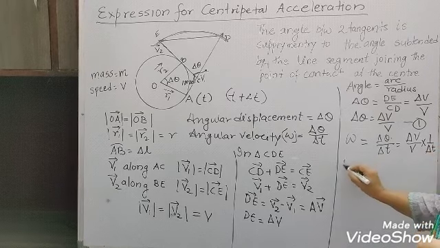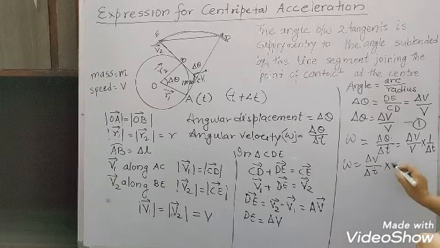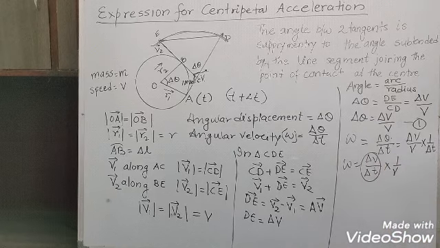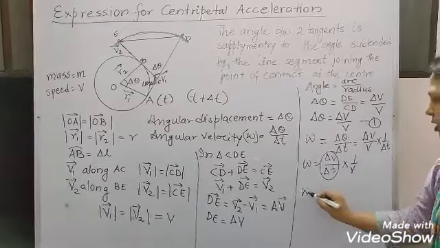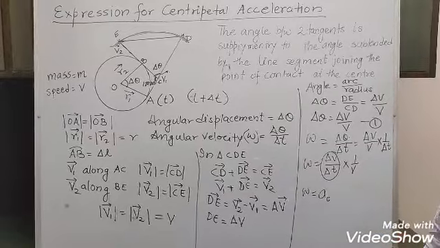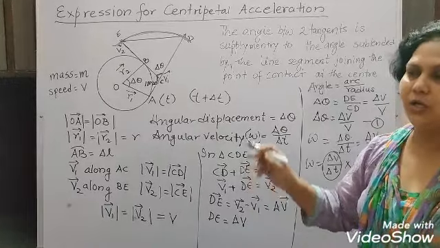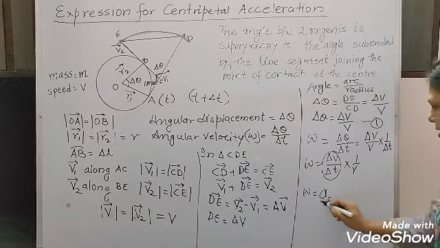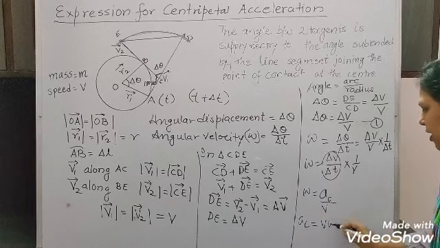Now you will see that omega, this is del V upon del t and it is 1 upon V here. This del V upon del t, change in velocity with respect to time, is equal to acceleration, and this acceleration we call as AC, because this acceleration is produced during the uniform circular motion. That means the AC, this acceleration is equal to V omega.